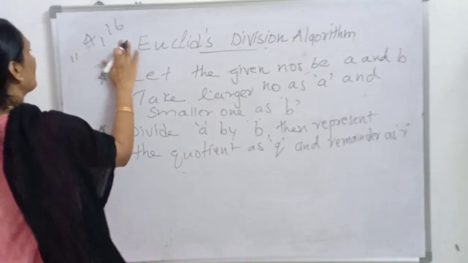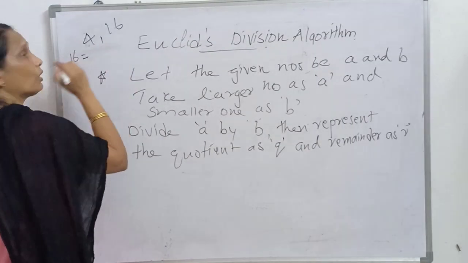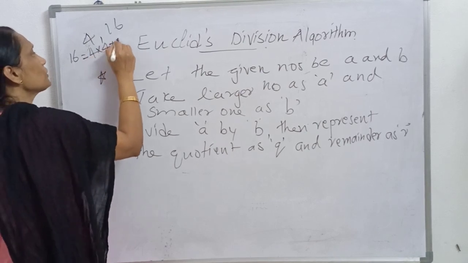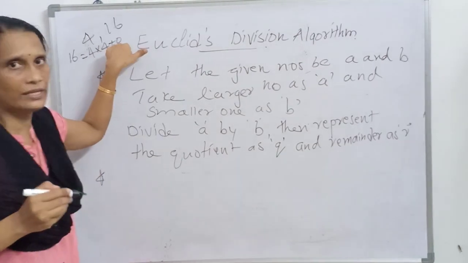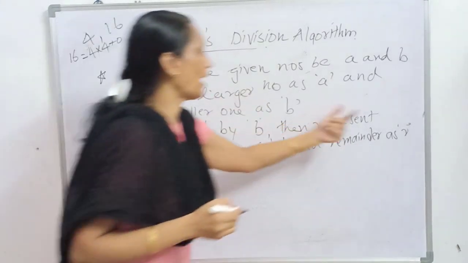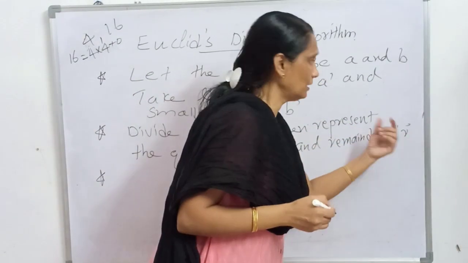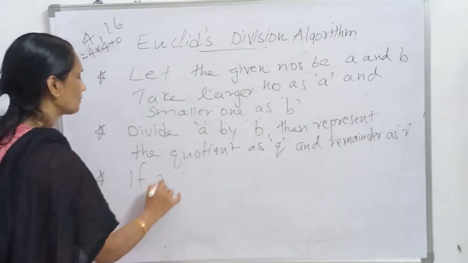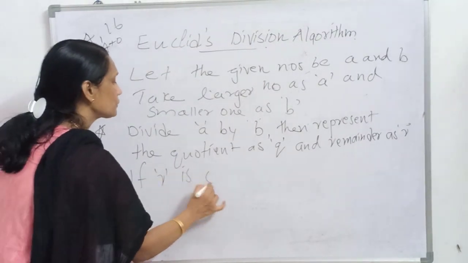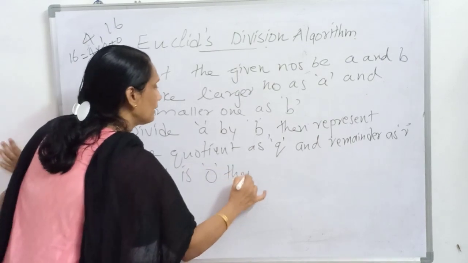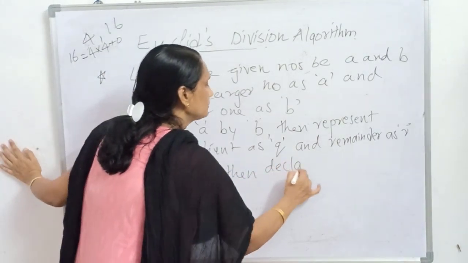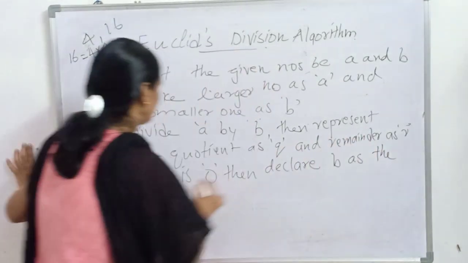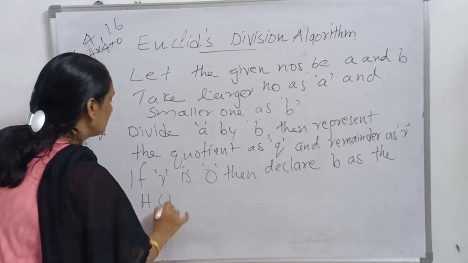That means we can write it as 16 is equal to 4 into 4 plus 0. So the remainder is 0, right? So, if R is 0, then declare B as the HCF.